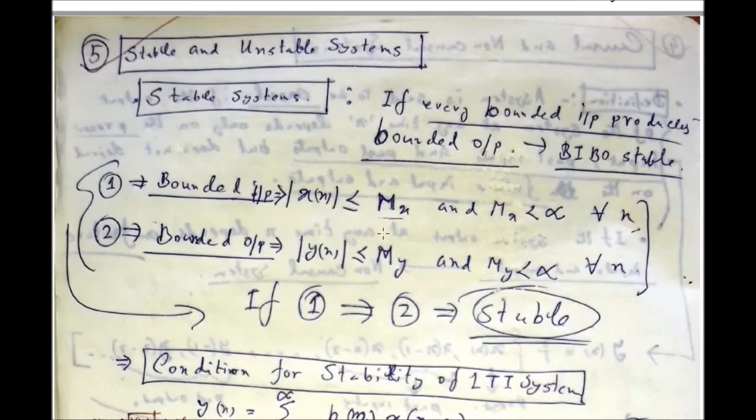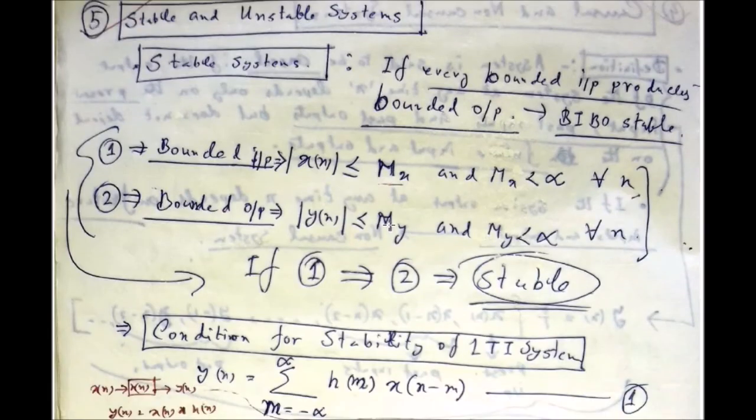Now, stable and unstable systems, it is very important. Stability means bounded input bounded output stability. If every bounded input produces a bounded output, then it is called a bounded input bounded output stable system.